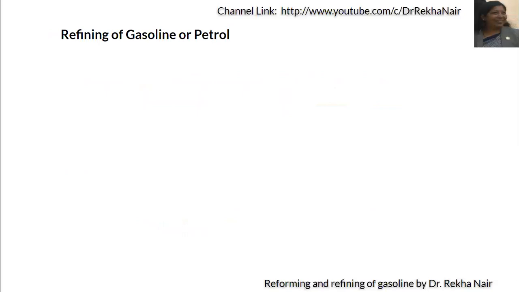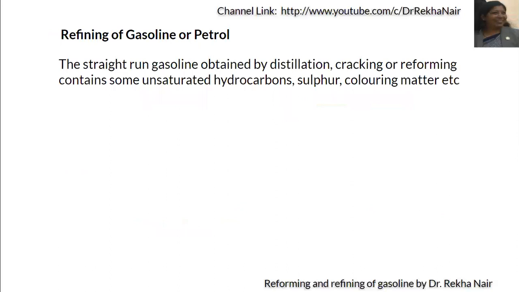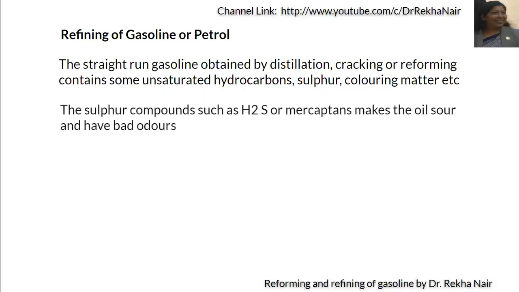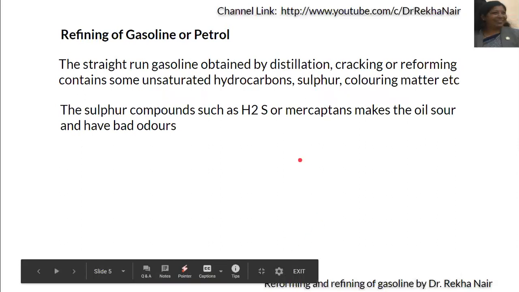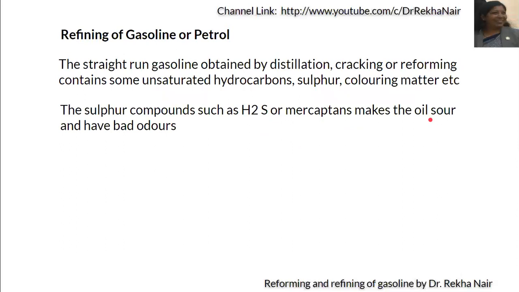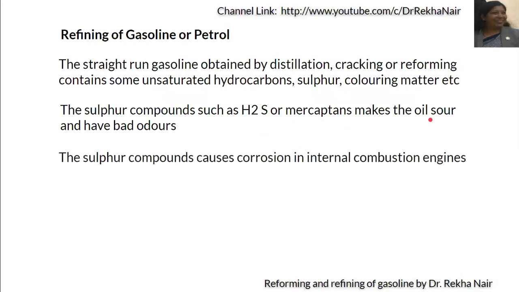The straight run gasoline that is obtained by the distillation process, cracking or reforming process, all this will contain some unsaturated hydrocarbons, sulfur and coloring matter. So the refining is very much important. The sulfur compounds present in the fuel, gasoline, will have mercaptans or H2S that will make the oil sour and it will have bad odors also. The sulfur compounds will cause corrosion in the internal combustion engine. It will cause even pollution problems also.